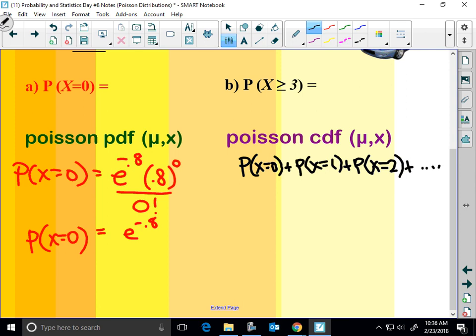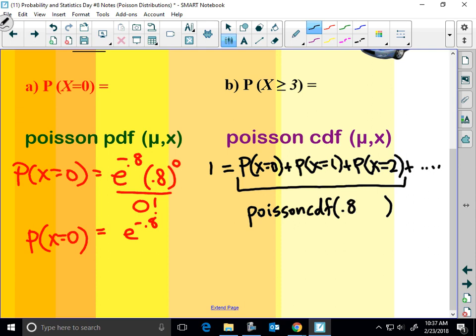Okay. In the second piece here, we want the probability that x is greater than or equal to 3. Now, we know that the sum of all these probabilities has to equal 1. This would not be a paper 1 question, part B. It would be Poisson CDF, with 0.8.